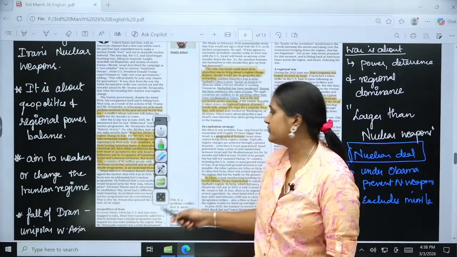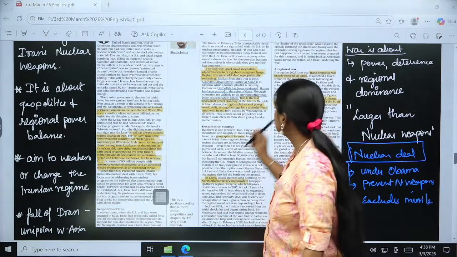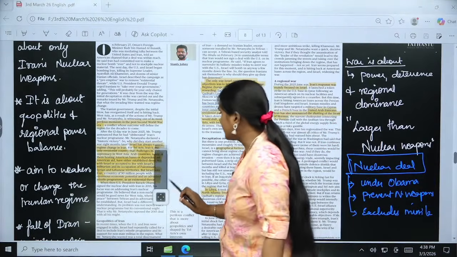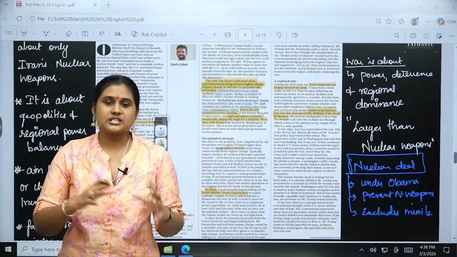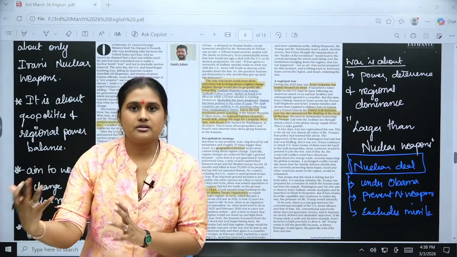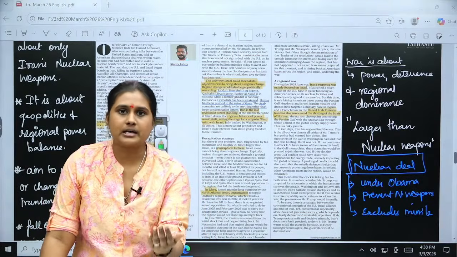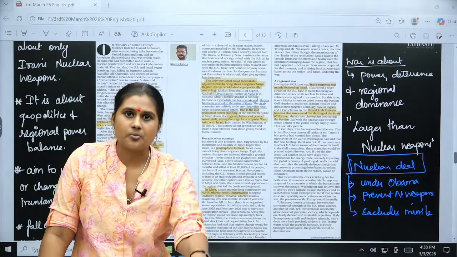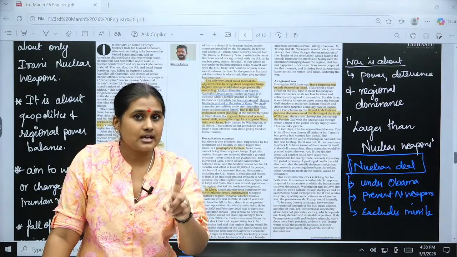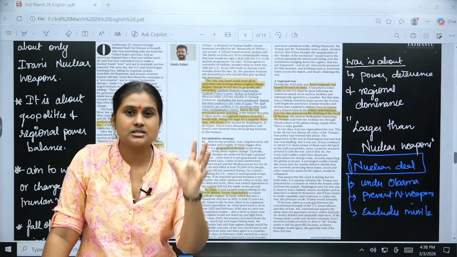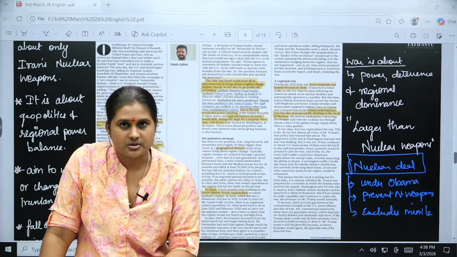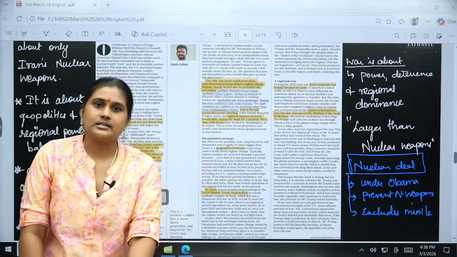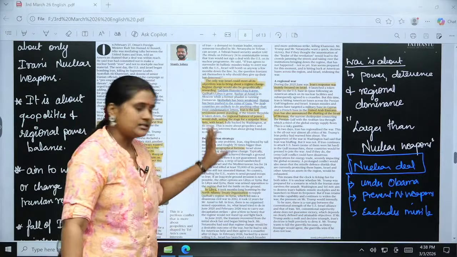So these are the two different sections that have been discussed, and the regional war is about how they strategize things to bring more of an internal disruption that will eventually topple the government. Okay, so if there is any public uprising or any other internal disturbances, that will be affecting what? The government. So the government will be toppled. The Israel's and US's favorite government will be formed there. So eventually Iran also will be settling down to the US's and Israel's interest. So that is the major thing that has been discussed in this article.